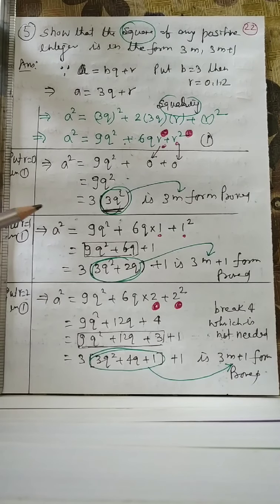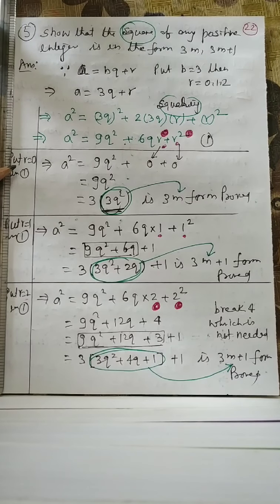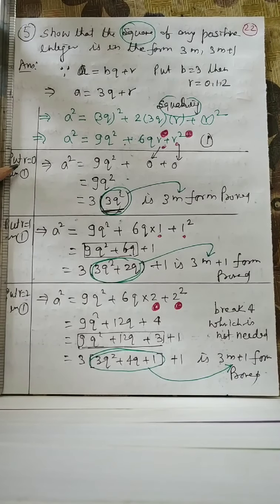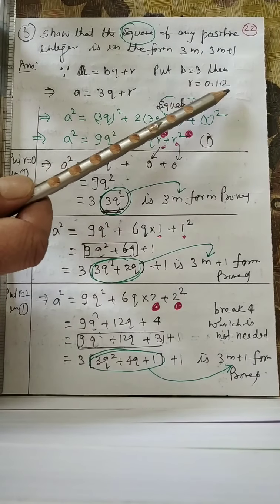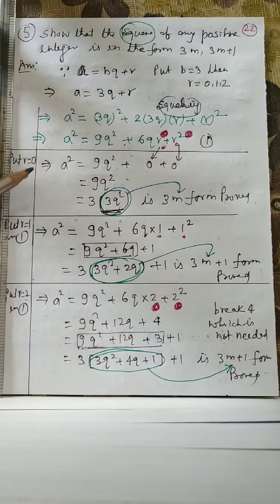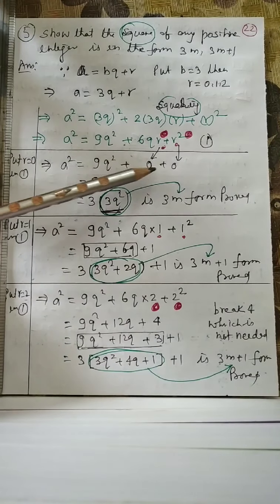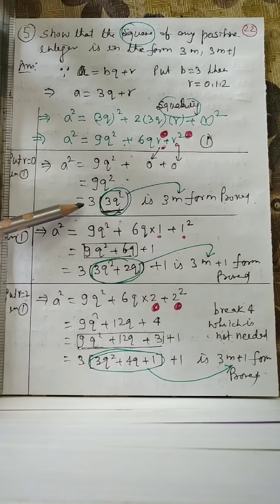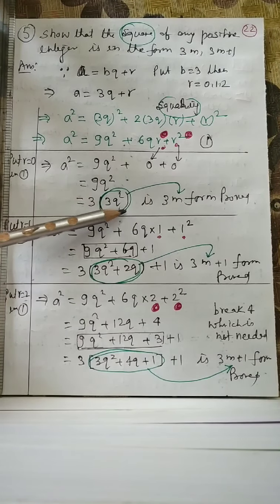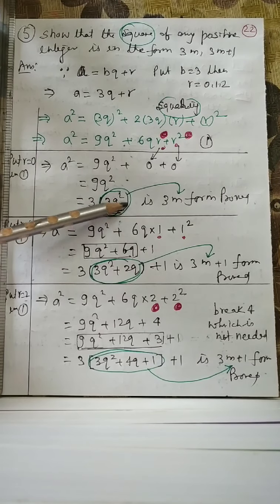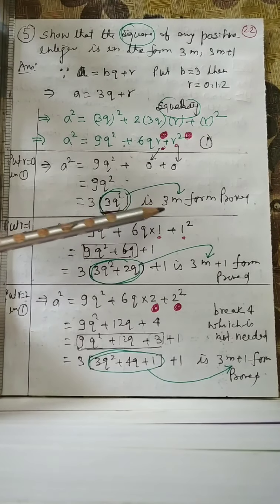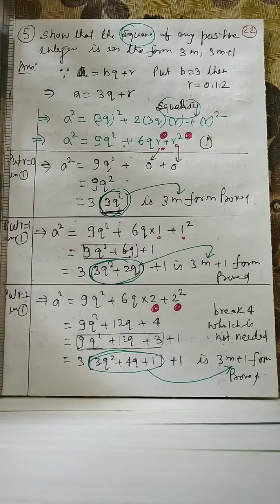Now select r is equal to 0. Here 3 values of r are to be taken. If r is equal to 0, we get 9q square, and the others will be 0. So only 3 is taken common, and this circled green item is called m. So this is in the form 3m, proved.